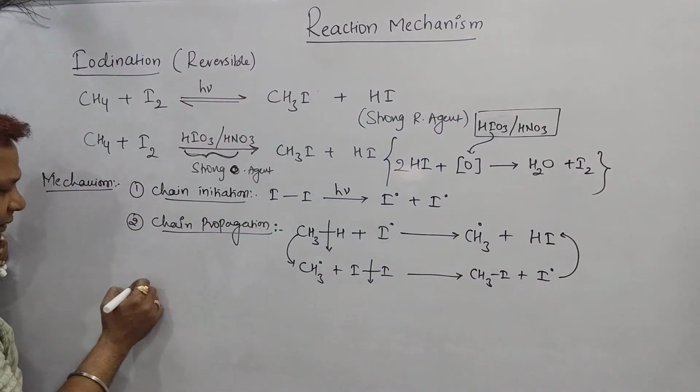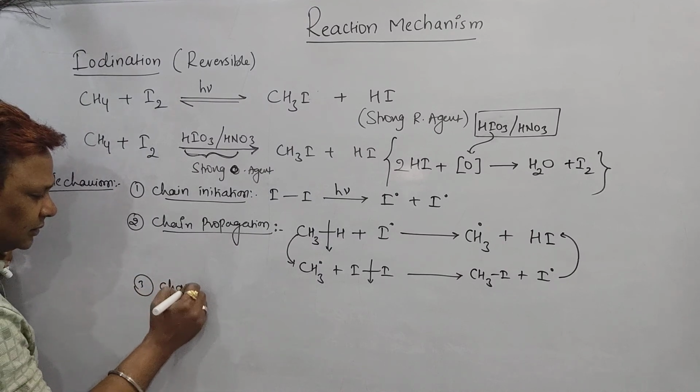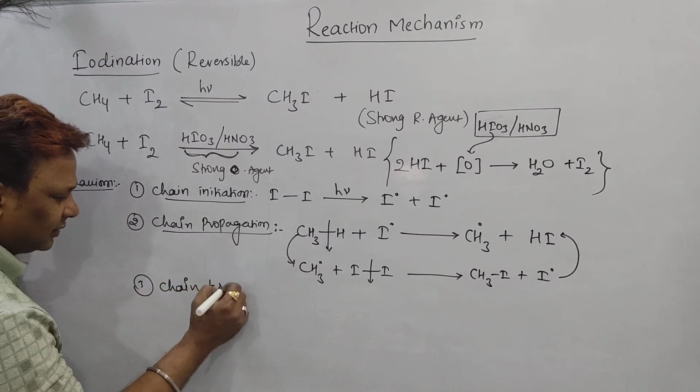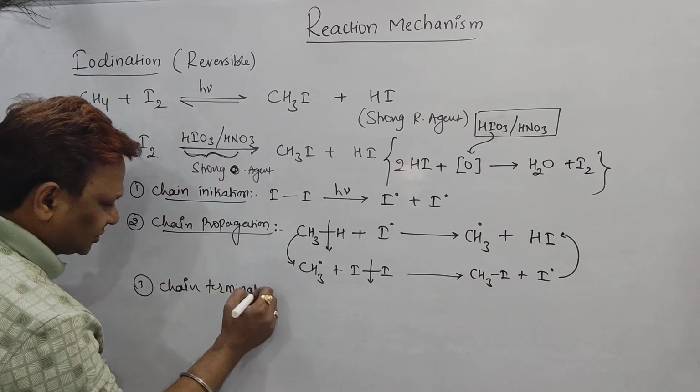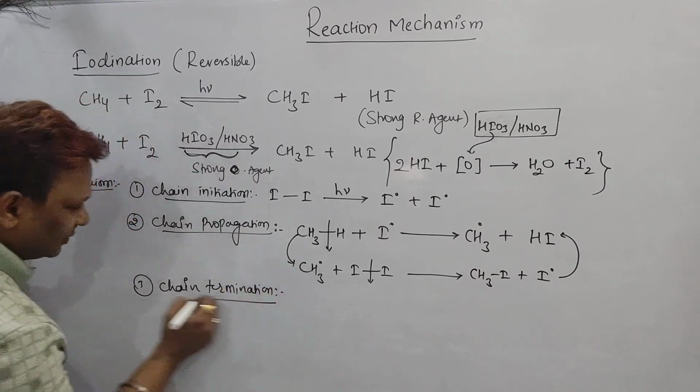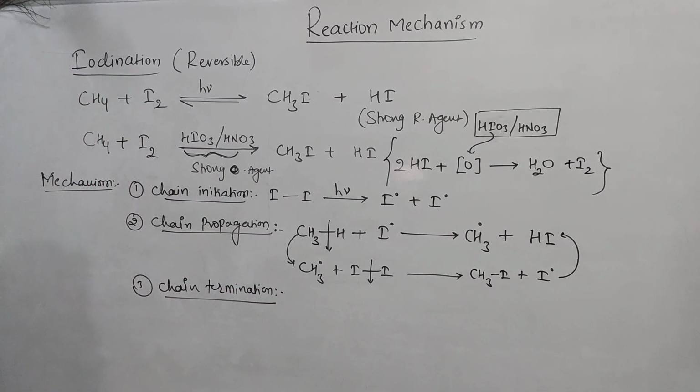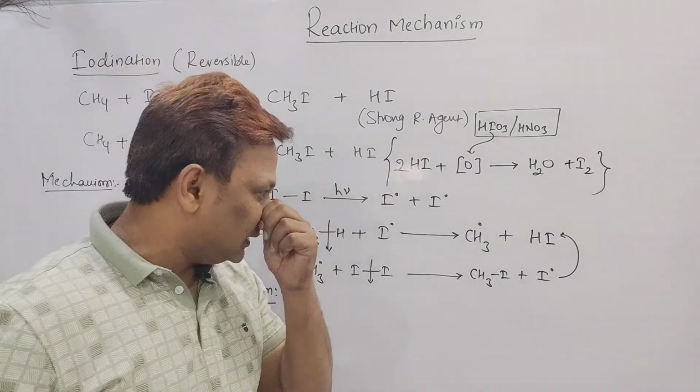Now the last step will be the chain termination reaction. In this case, propagation takes place, and when it takes place, all the radicals are here.